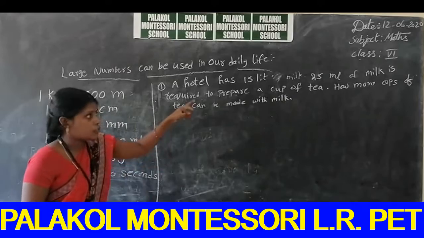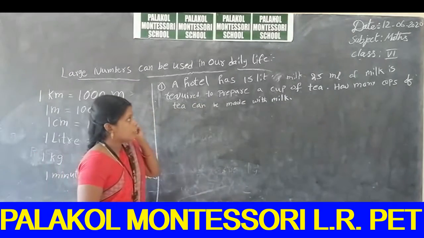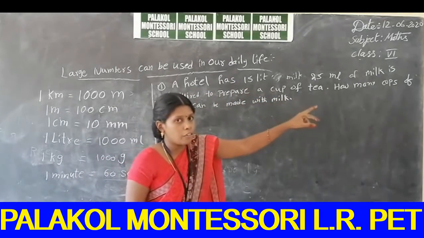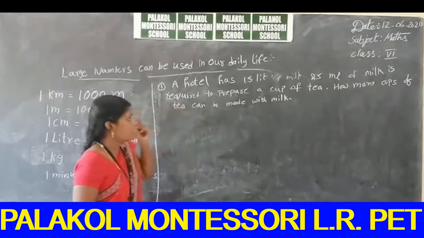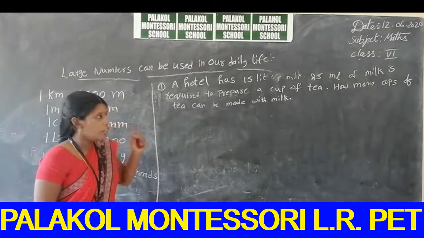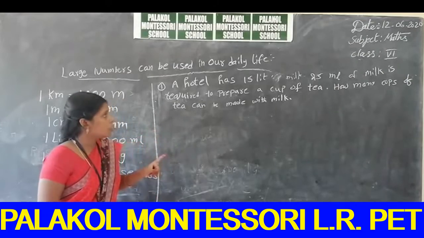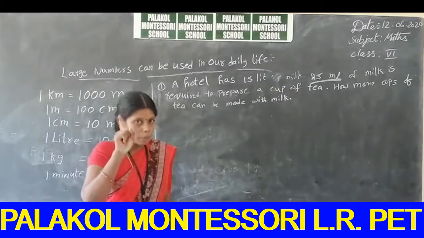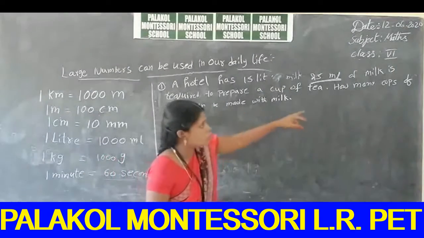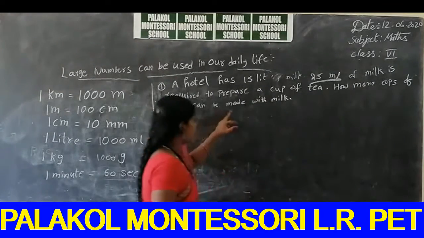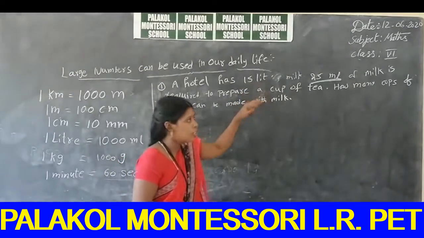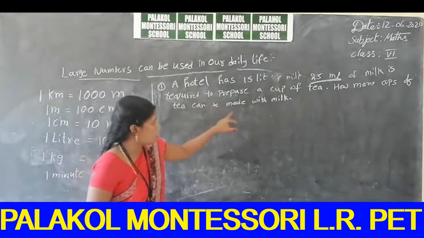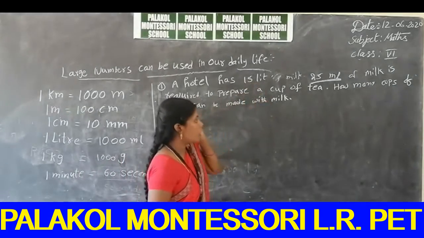So a hotel has 15 liters of milk. There is one hotel, and in that hotel, 15 liters of milk is there. 25 milliliters are required to prepare a cup of tea. So to prepare 1 cup of tea, only 25 milliliters of milk is used. So what is the question? How many cups of tea can be made with 15 liters of milk?